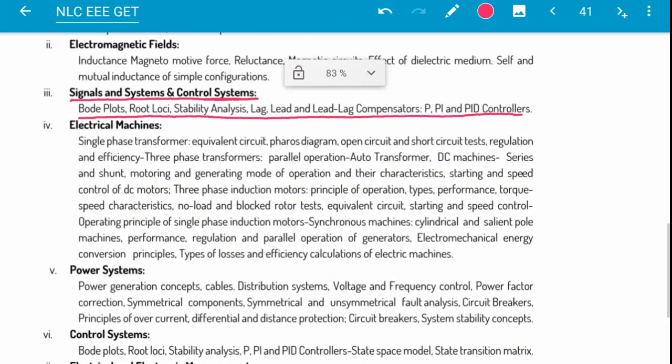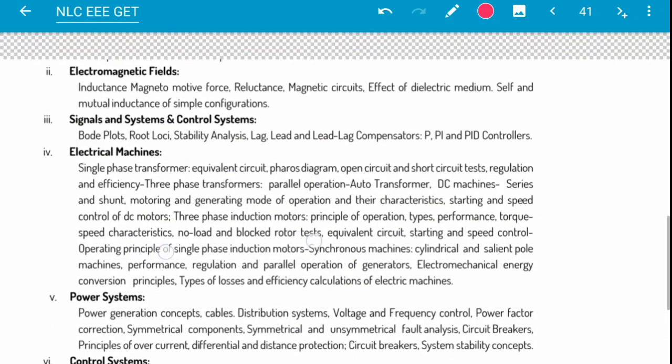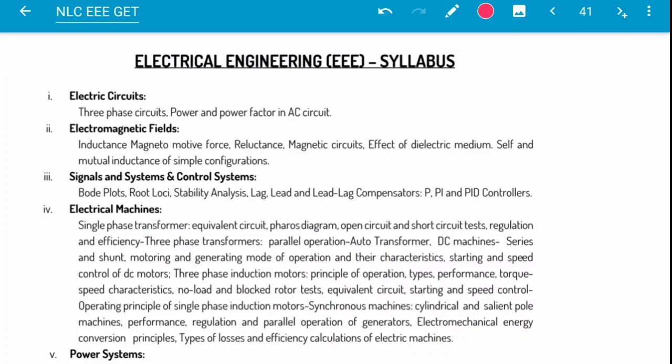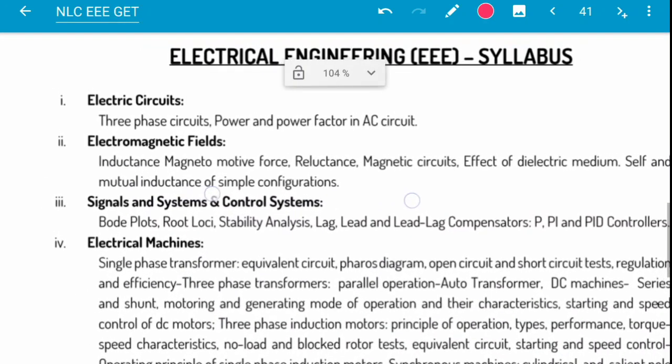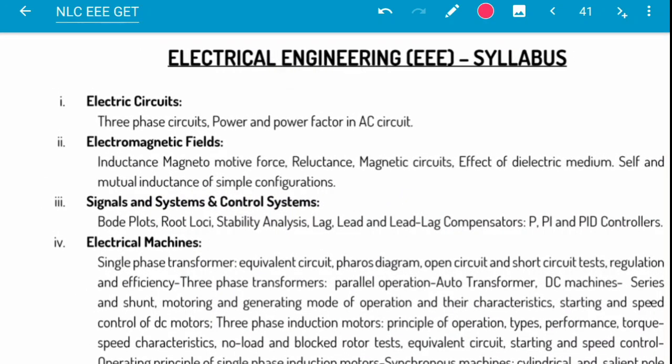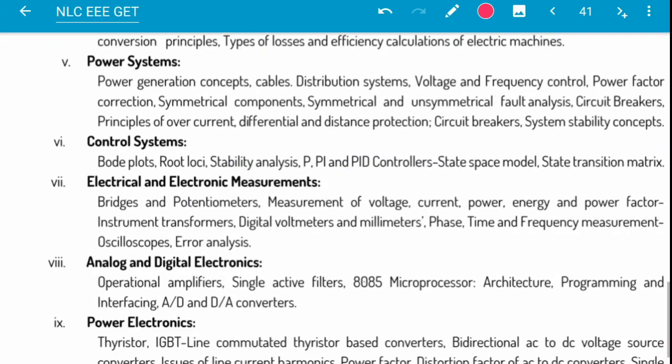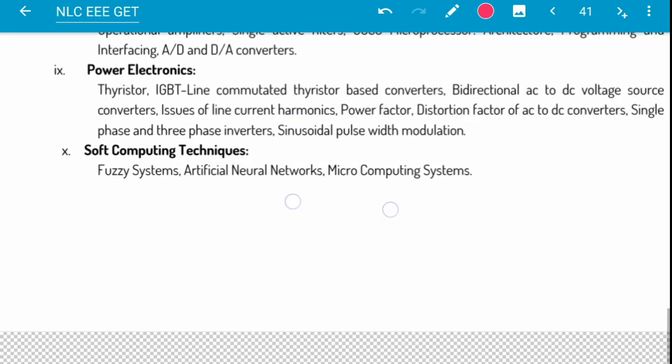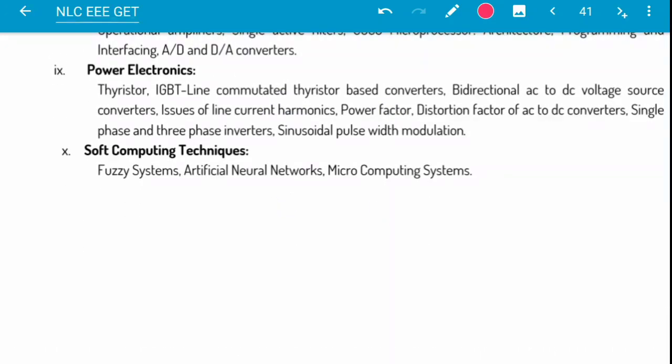So my suggestion is to prepare for the exam not by this syllabus only. Include the extra parts which are beyond the general GATE or engineering services syllabus, such as soft computing techniques.